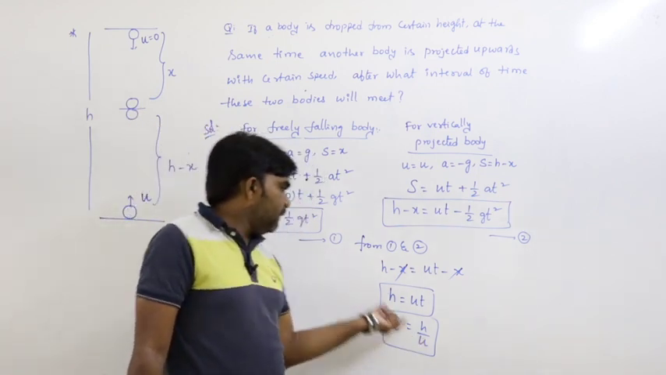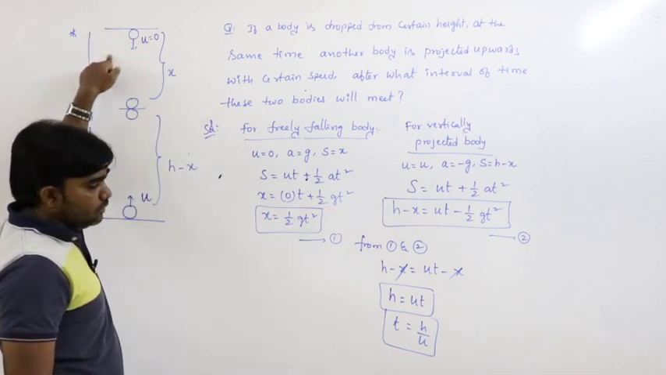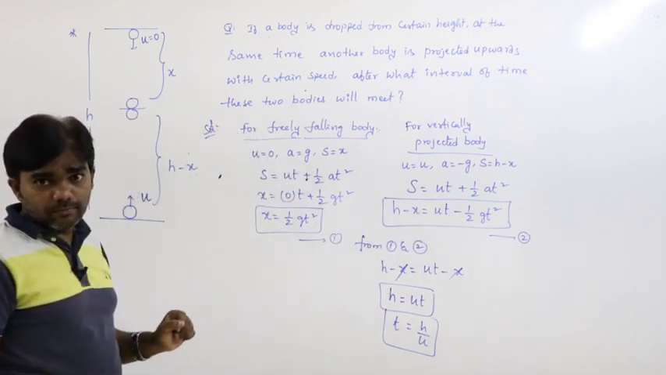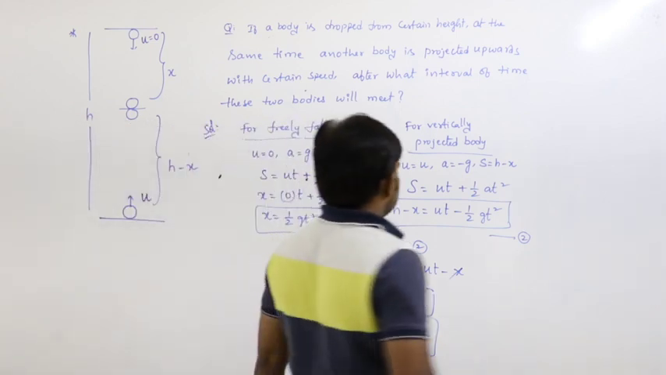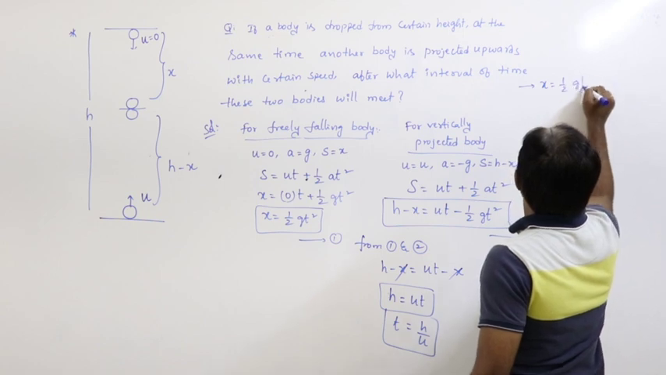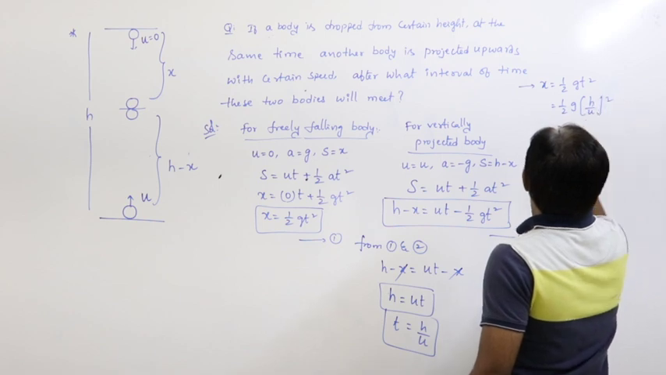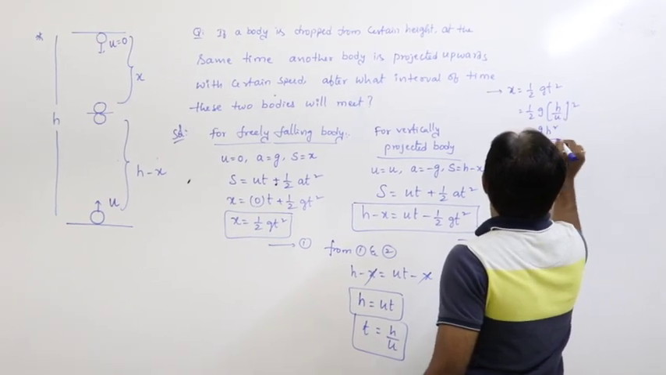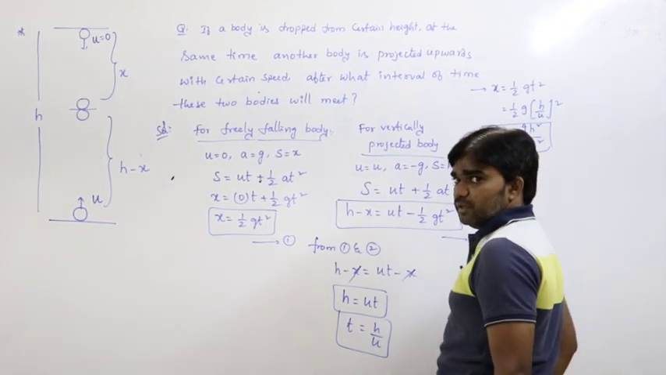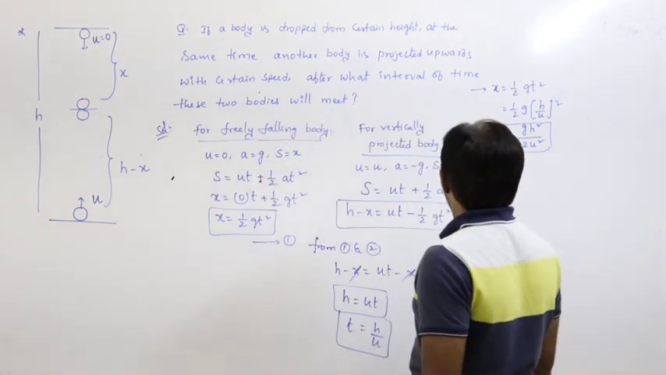If we substitute the value of t in this equation, we get the distance travelled by the freely falling body. x equals half gt square, half g into t, which is h by u, whole square. So x equals g h square by 2u square. This is the distance travelled by the freely falling body before meeting.